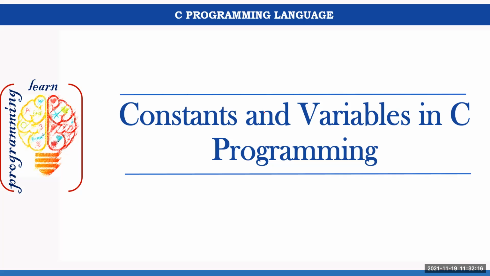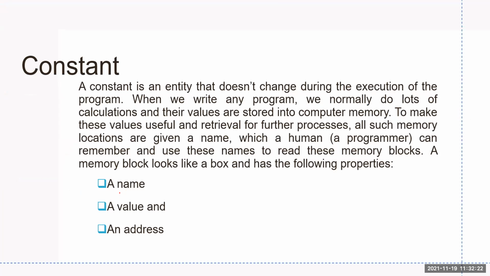What are constants and variables, and various points related to them? Okay, so here it is. When we say constant, what does it mean? A constant is an entity that does not change during the execution of the program.